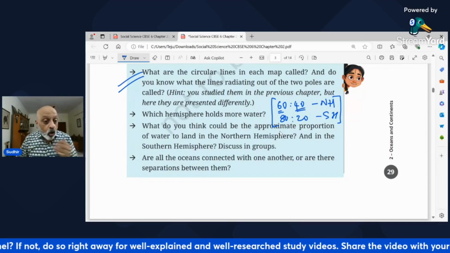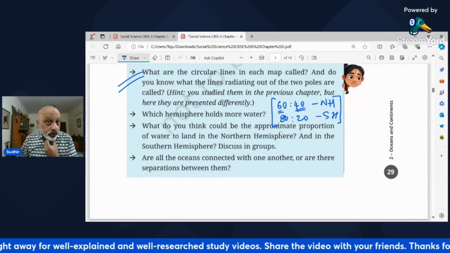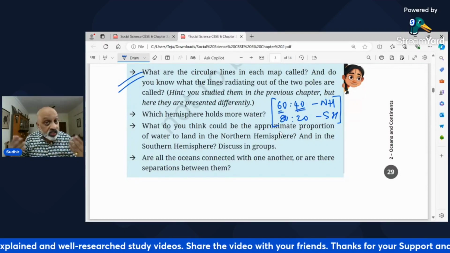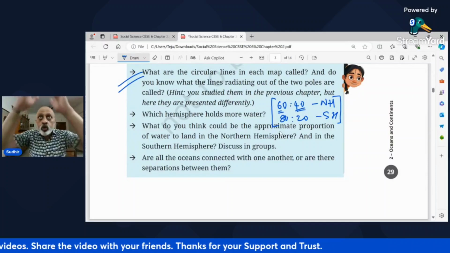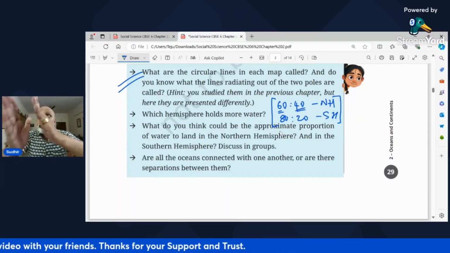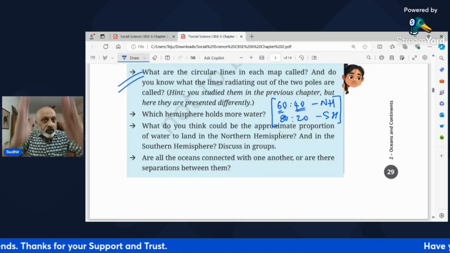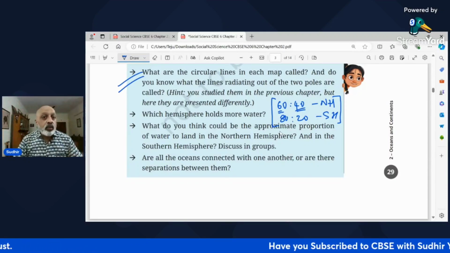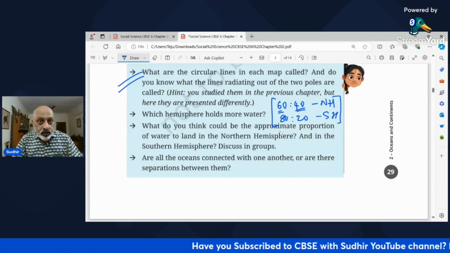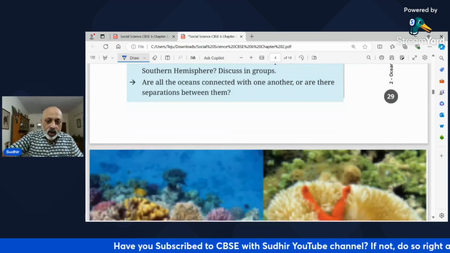Okay. Are all the oceans connected with each other? No, they are not connected with each other. Sorry, they are connected with each other. In a sense, they are continuously flowing. There is no boundary where the Pacific ends and the Atlantic begins. There is no clear boundary. You have an approximate idea that from here we are now in the Pacific Ocean, and from here we are in the Atlantic Ocean. Okay. Now, moving ahead.